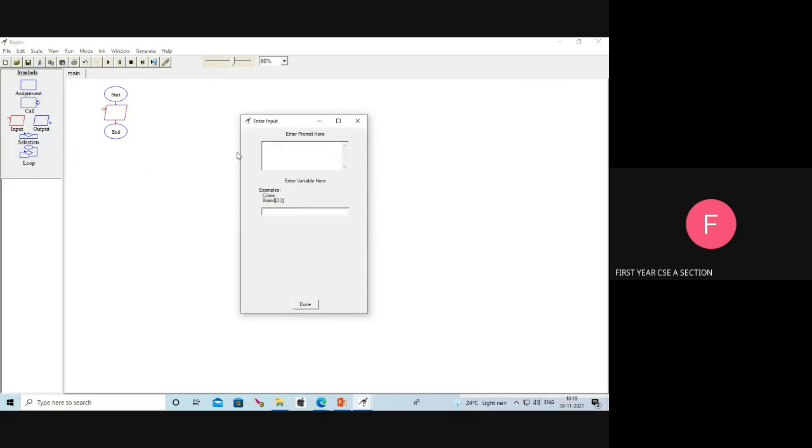You just double click here and enter the prompt value. For example, enter the value. I'm going to store the variable name as number.